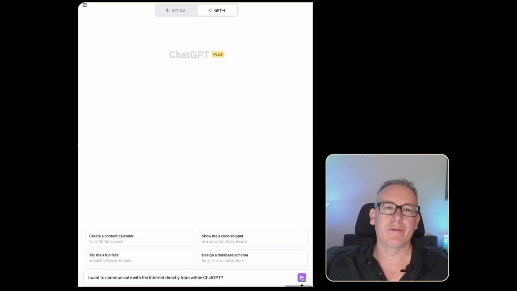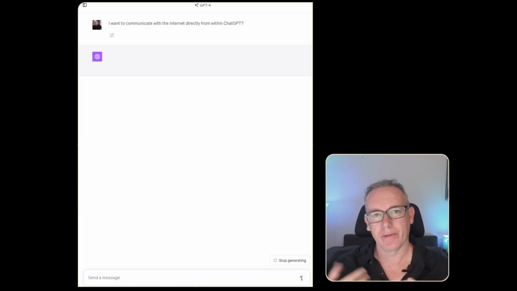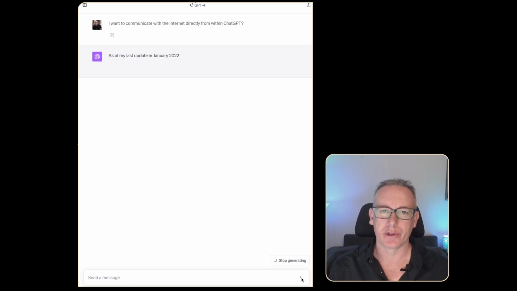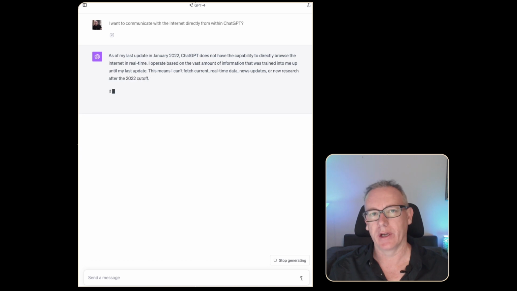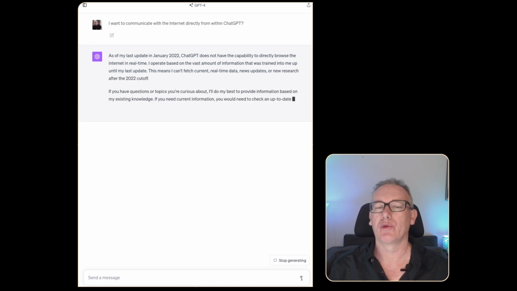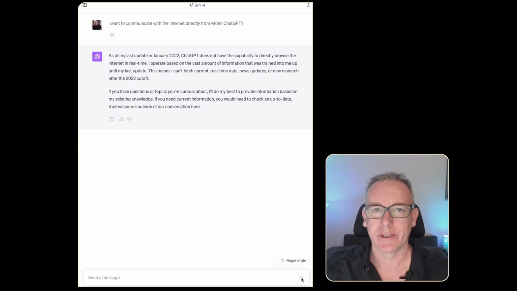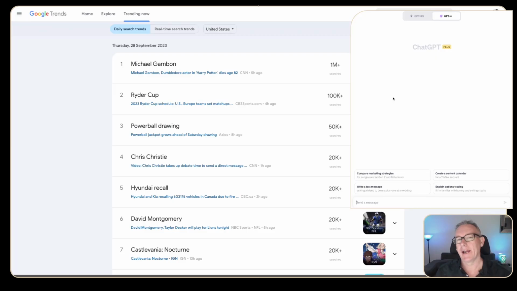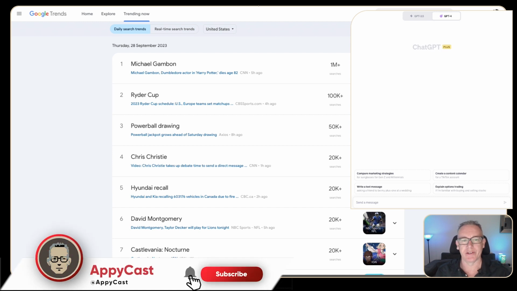In the past, if you wanted to ask questions in ChatGPT that talked directly to the internet, you would get some sort of vague statement about September 2021 or January 2022 being the cutoff date for knowledge. Yesterday, OpenAI released this new feature to the GPT Plus users called Browse with Bing. And what it allows us to do is look at live data on the internet.